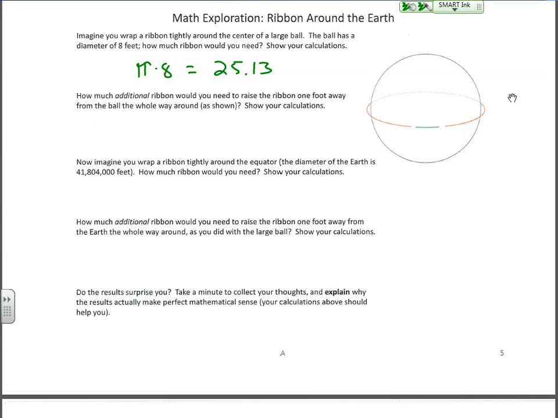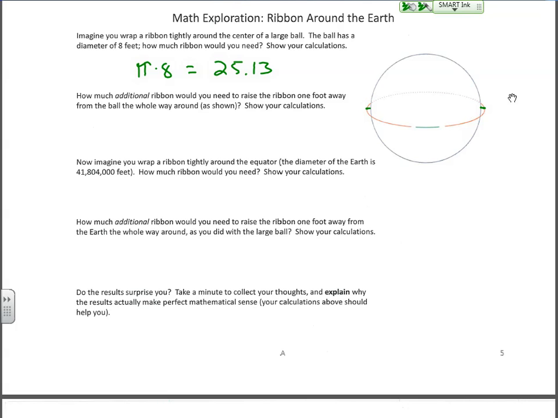Okay, so we would need 25.13 feet of ribbon to wrap it around that large 8-foot diameter ball. Then it says, how much additional ribbon would you need to raise the ribbon 1 foot away from the ball the whole way around as shown? So imagine this is our 8-foot diameter ball here. We've expanded the ribbon so that it's 1 foot, right? So that's 1 foot. That's 1 foot. It's now 1 foot away from the surface of the ball the whole way around.